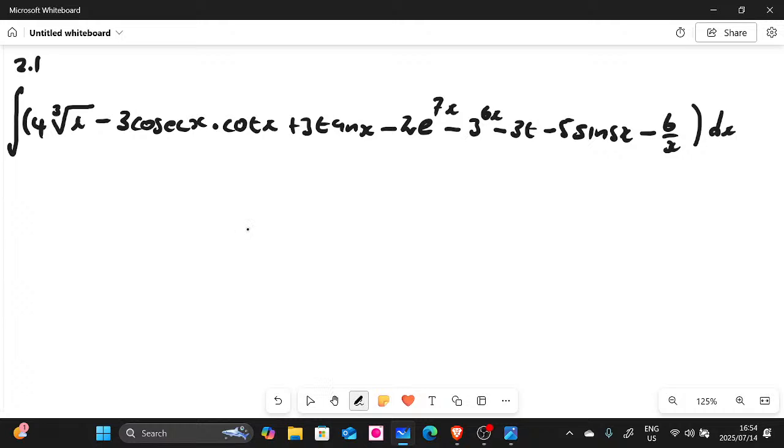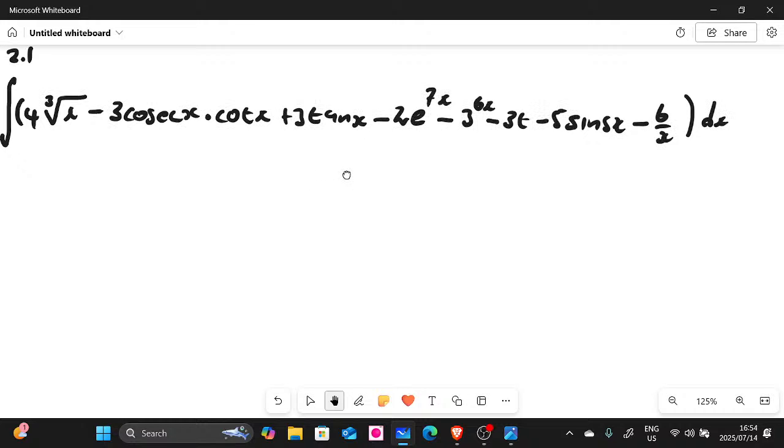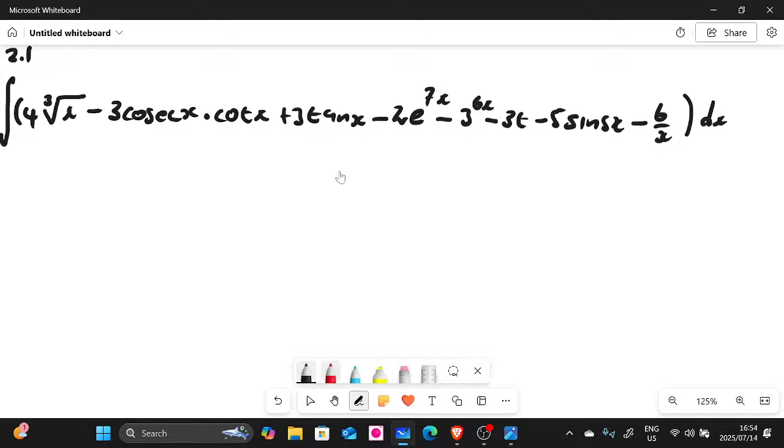So we have to integrate this, guys. It's a very long question. I hope you guys can see there, right? So I'm gonna do them one by one. But before you integrate, guys, you need to check each and every term here, whether it is simplified. Remember, you cannot integrate with a surd. A surd is basically a root there, guys. You cannot integrate with a root, so you need to simplify this one, the first term.